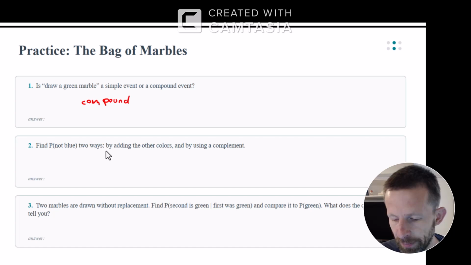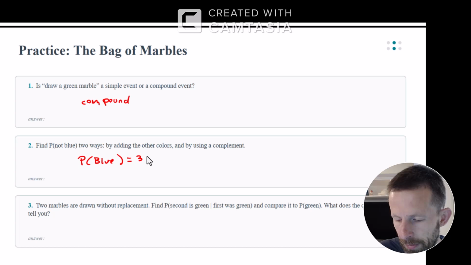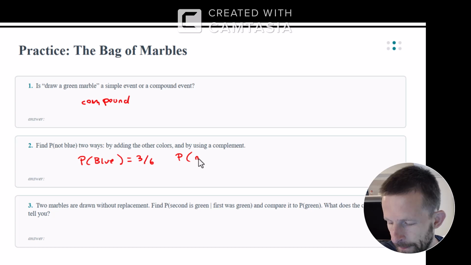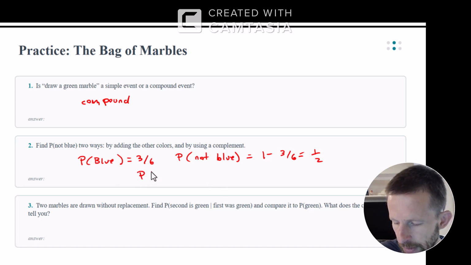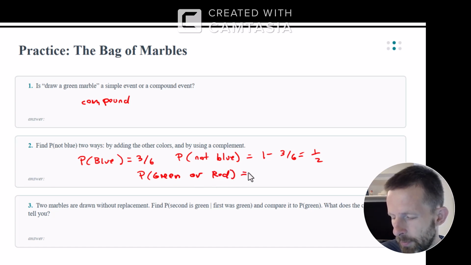Find probability of not blue. So there's a couple ways to think about that. So the probability of blue is 3 out of 6. So the probability of not blue would be 1 minus 3 out of 6, which is just 1/2. The other way of thinking about that is the probability of not blue is the probability of green or red, which is 3 out of 6. So either way, you end up with 1/2.